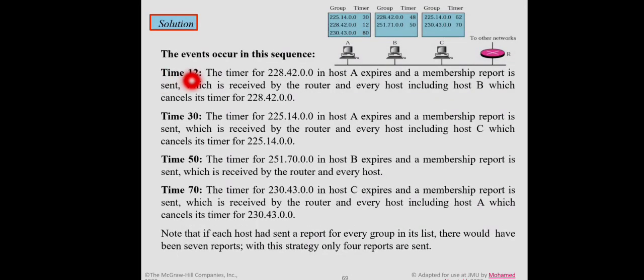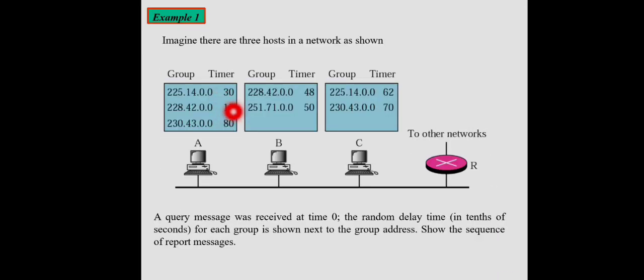Now at time 12, what happens? This is the lowest timer value. At time 12 this timer will expire. That means host A will send a membership report regarding this group. All others will receive a copy of this membership report. Upon receiving this, B will understand: the membership report for the same group is already given, so I can cancel this timer. I need not send a duplicate membership report for this group. Like that, for each timer, the corresponding host will send the membership report, and all others will cancel the corresponding timer for the same group.